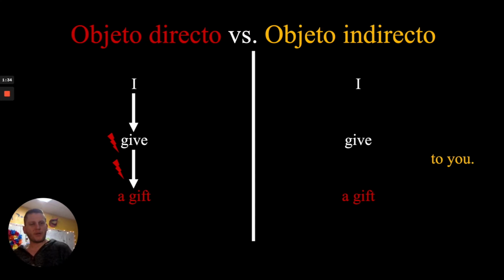Also, I want to take a brief moment to comment for my big grammar people out there. You might be saying that to you is not actually an indirect object. It's actually a prepositional phrase, to which I say you are correct, but for the purposes of this class, and also I'm going to explain a little further in the future, why I'm going to treat indirect objects and objects of the preposition, such as to you here, equally, because in Spanish they are treated equally.